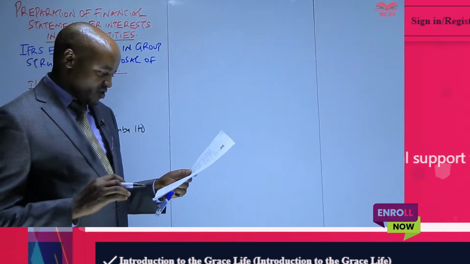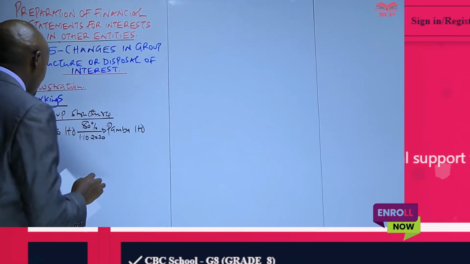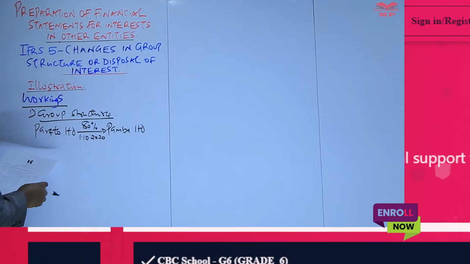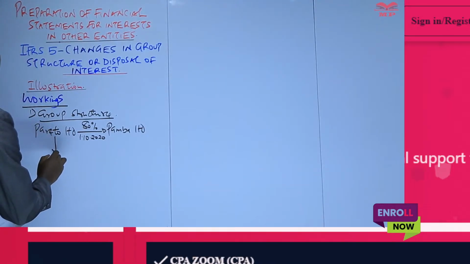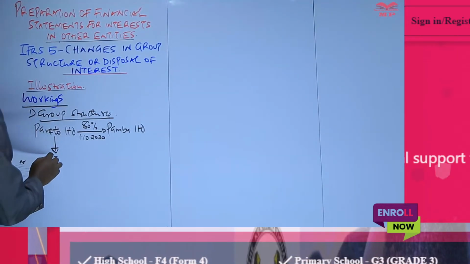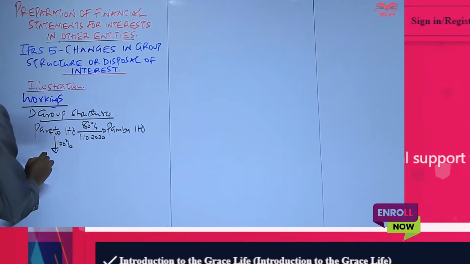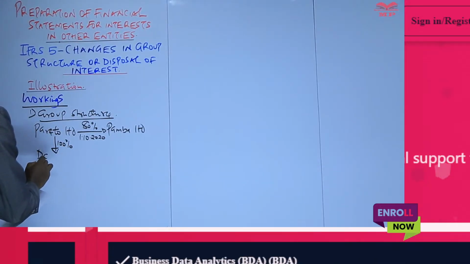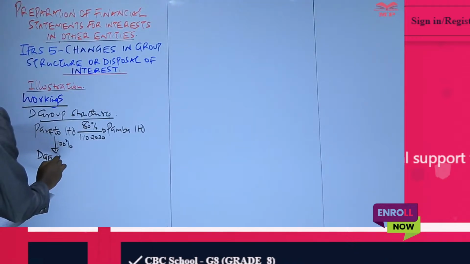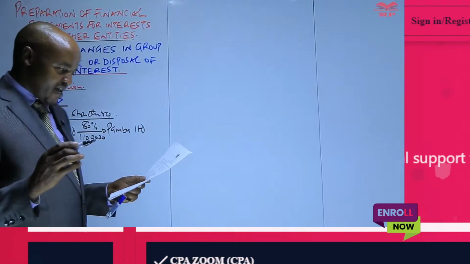But first of all let us go to the additional information number 3, whereby we are told PABA Limited, not PABA but rather Pareto Limited, had acquired 100% equity interest in the company which is called DAFU Limited a number of years ago.